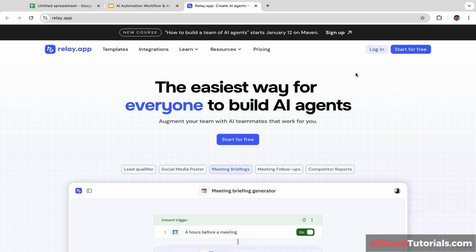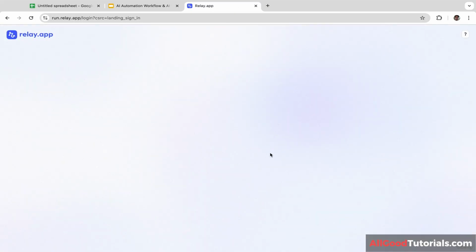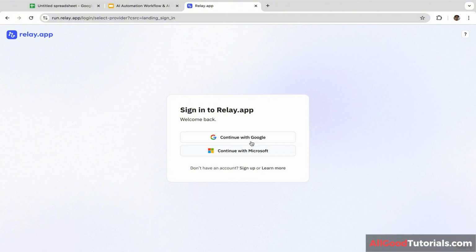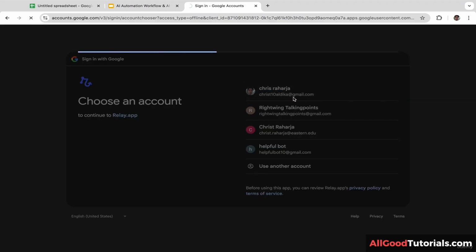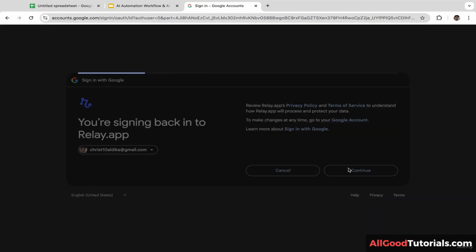Okay, let's get started. Firstly, I'm going to log in using my Gmail account. You can also log in using your Microsoft account. It is totally up to you. As you guys can see, I have successfully logged in, and here is my dashboard.